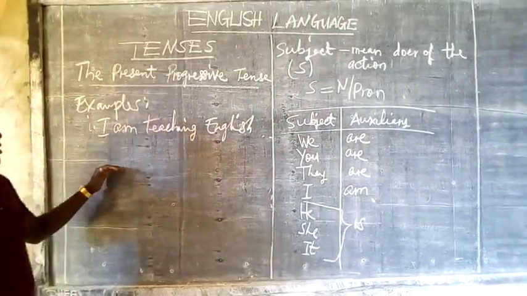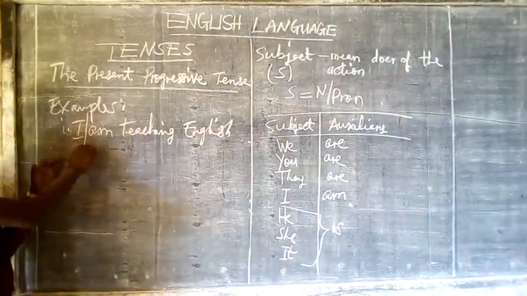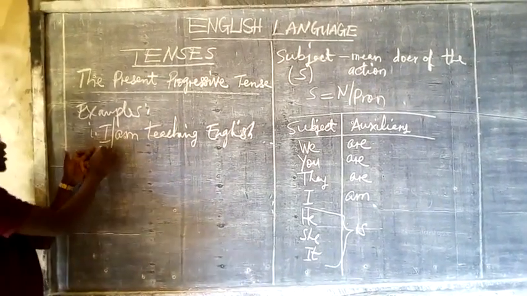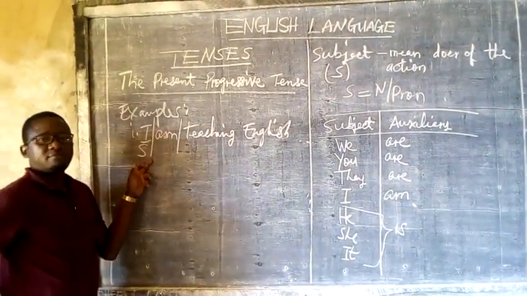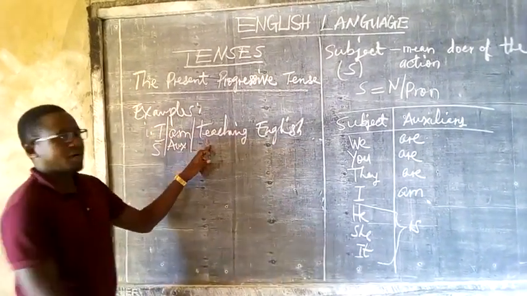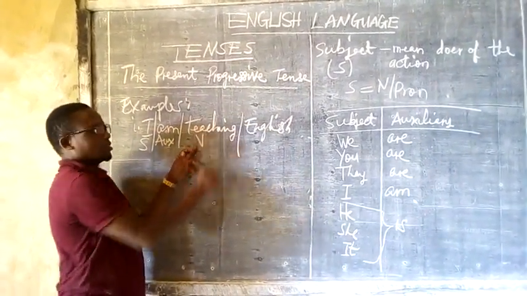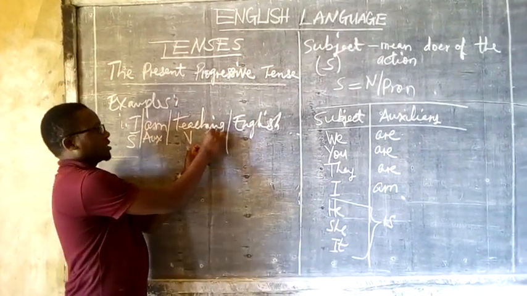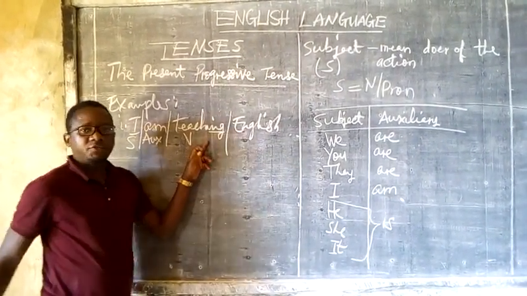The components of this sentence: we have I as the subject, we have am as the auxiliary, and we have teaching, a verb that takes ing formation.